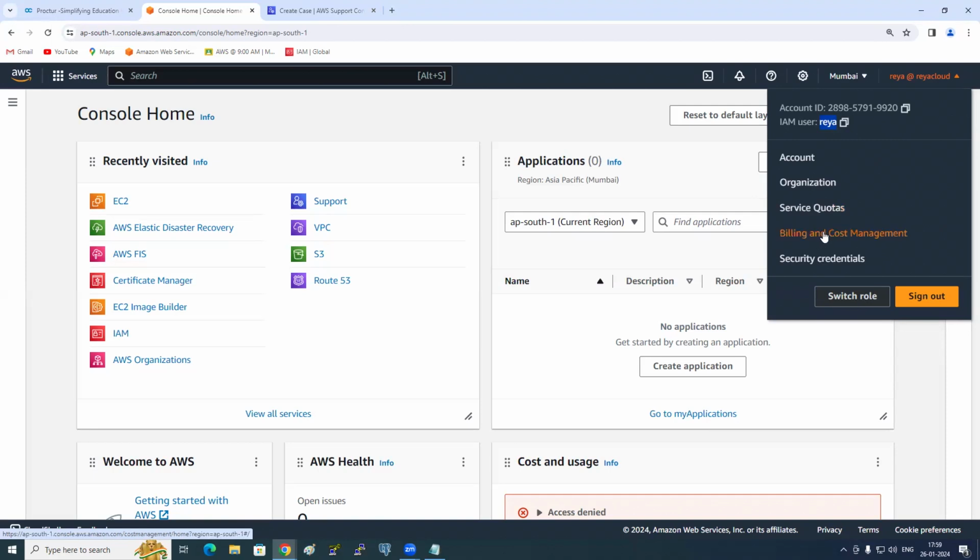Okay, and then billing and cost management. How much bill you get monthly, etc. Everything will be from that. Then security credentials, related to your credentials.